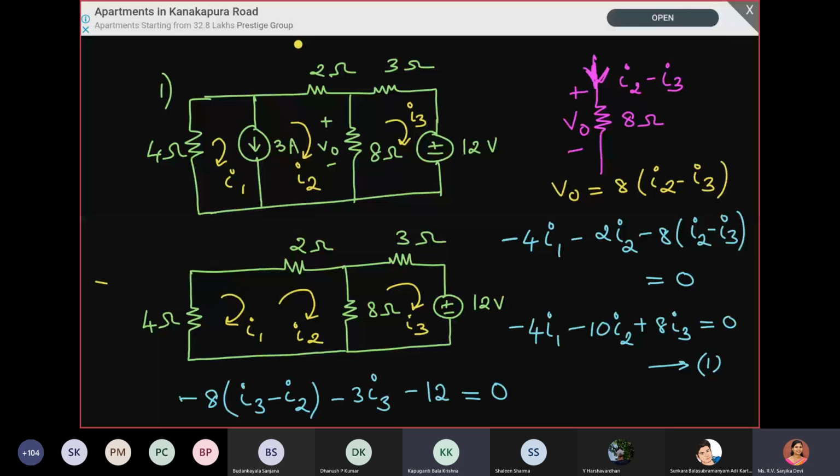Both are in opposite directions, so it all depends on how you draw the circuit, that's it. The final V0 will not change, okay? So it is up to the student whether to interchange or not, but the final answer should not change. The V0 value should not change. So students who are interested, you can interchange and then solve it. The intermediate equations will not be exactly the same as what we have done now. Then finally you check what V0 is. V0 should not change.